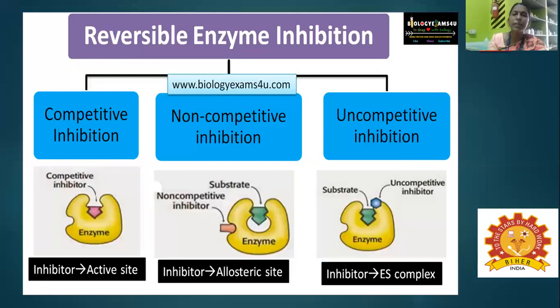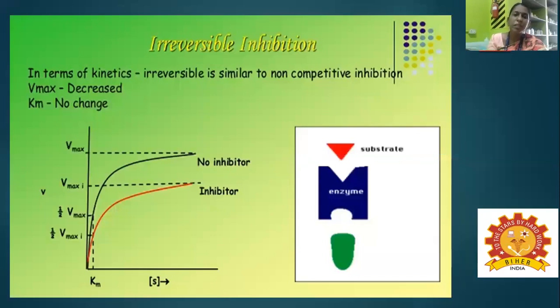So for reversible inhibitors, there are three modes: competitive, non-competitive and uncompetitive. The competitive inhibitor binds to the active site and completely blocks it. The second one is the allosteric site, the site other than the active site, which is called the allosteric site. And the third one is where the inhibitor binds only to the ES complex. Okay, and then irreversible inhibition.